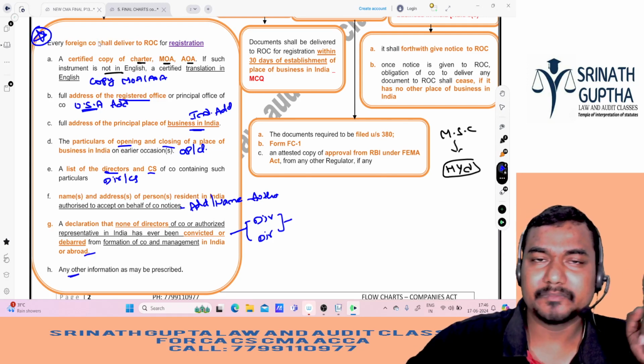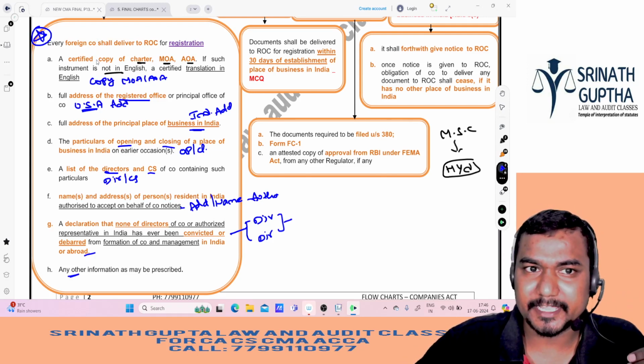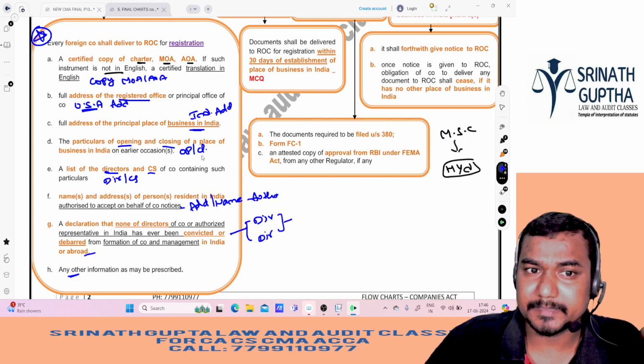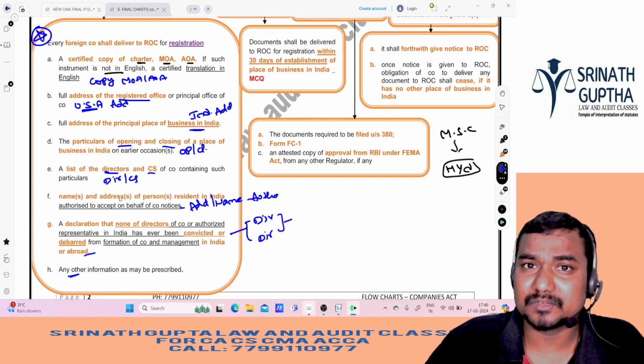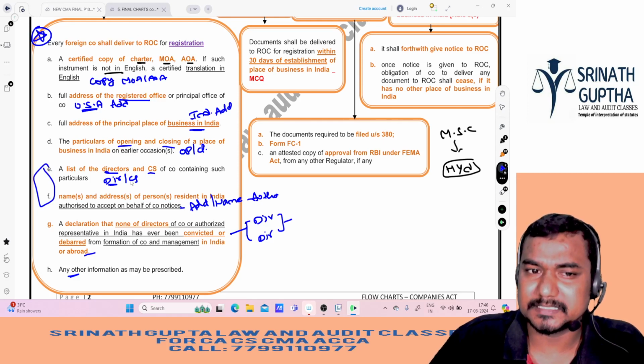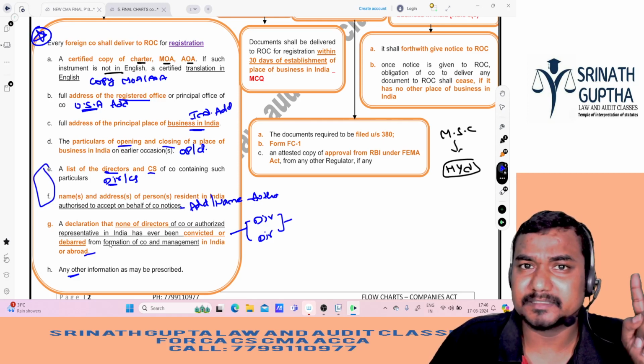Once again, first, if the foreign company wants to start the business in India, we have to give the original MOA, foreign address, Indian address, date of opening and closing the business in India, directors and CS in India, and who is authorized to receive the notice in India on behalf of such foreign company. Both of these people, the director's names only, and a declaration that they are the good people